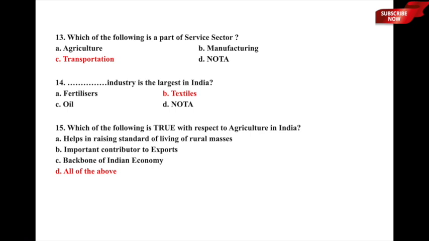So here option A, helps in raising standard of living of rural masses, yes, because it is employing the largest number of individuals from rural areas. So yes, it is helping in raising the standard of living of rural masses. B, important contributor towards exports, yes indeed it is an important contributor towards exports of primary goods, to be very precise. C, it is the backbone of Indian economy, yes it is indeed the backbone of Indian economy, and option D, all of the above. So here, which of the following is true with respect to agriculture in India? All of these three things mentioned above are true, and therefore option D, all of the above, is the correct answer to this question.